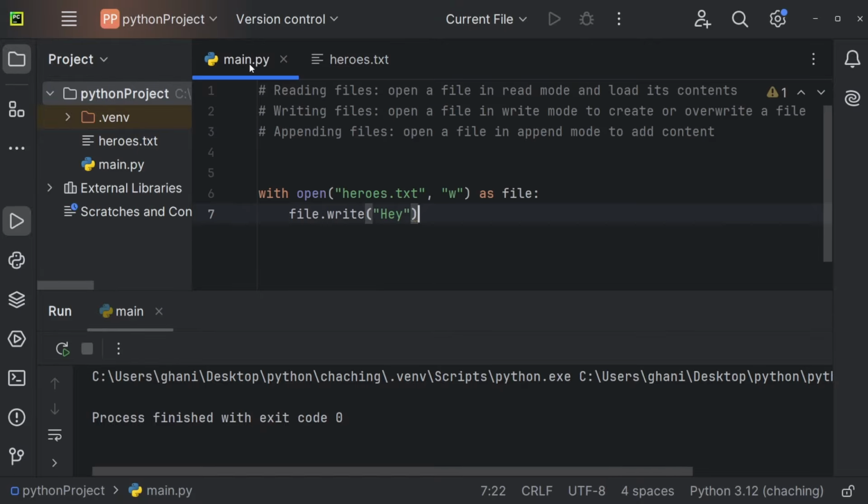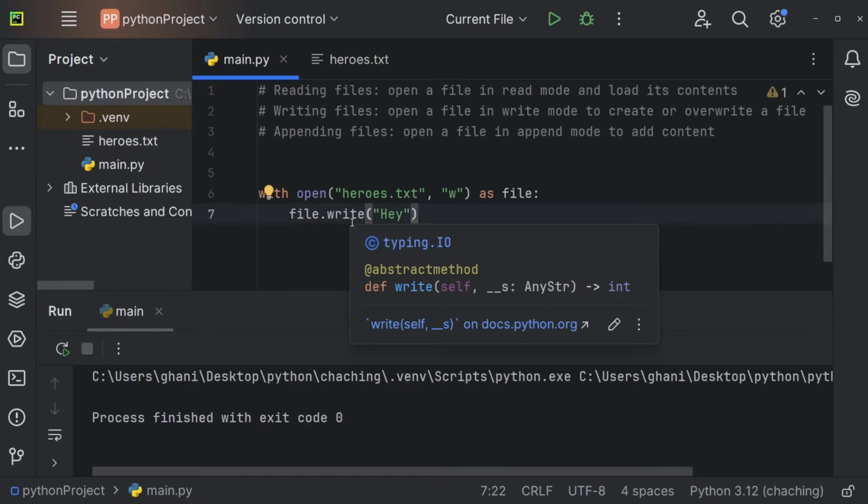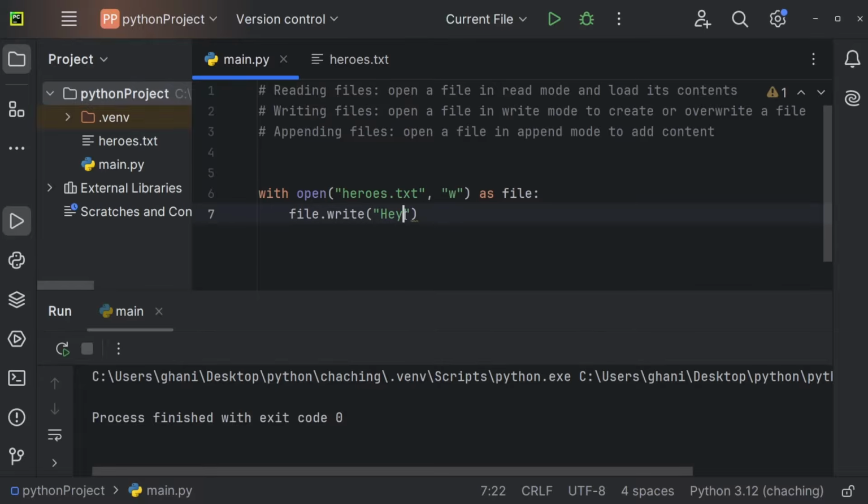And the reason for this is that file.write will always overwrite the entire file. So if I'm now going to add OK, and I'm going to execute this once again, you can see that hey is now gone. So file.write will overwrite the entire file.